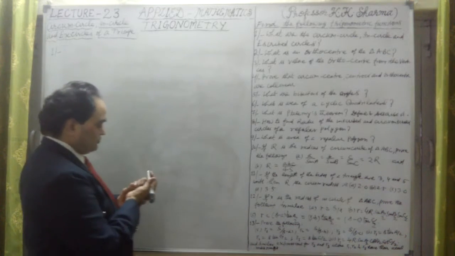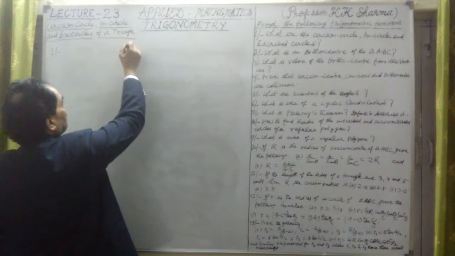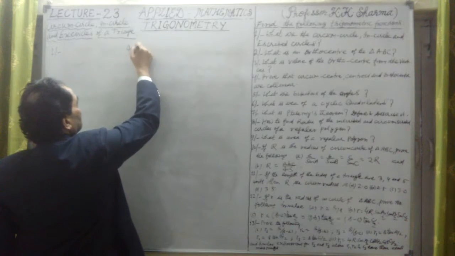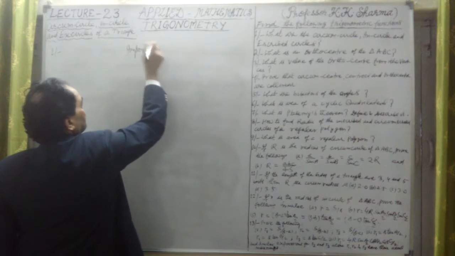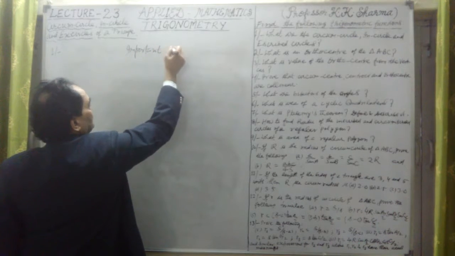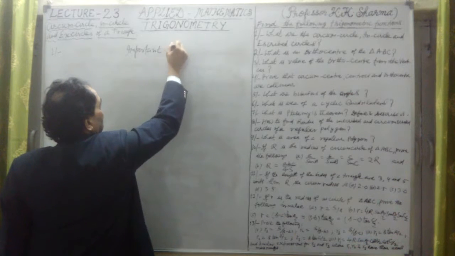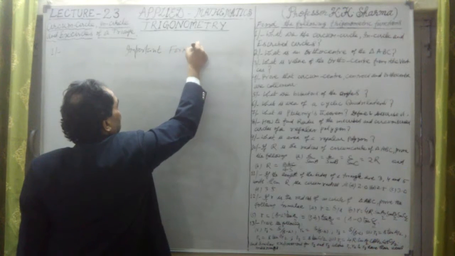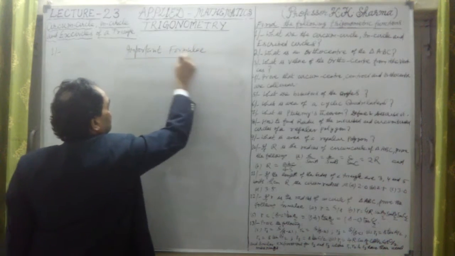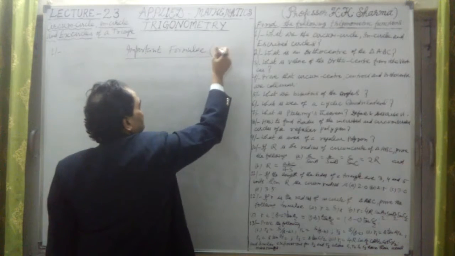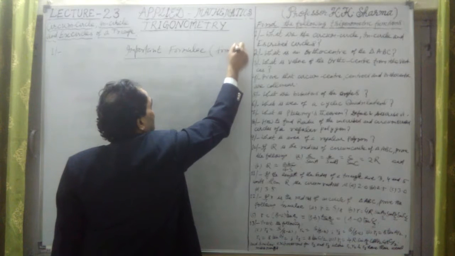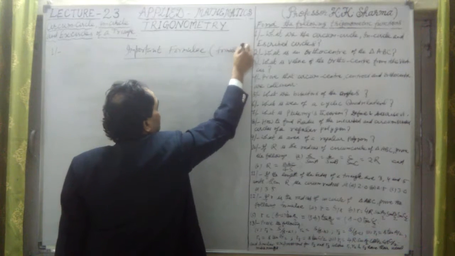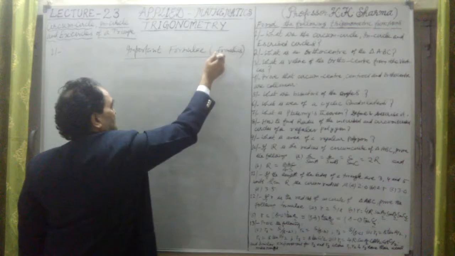These are important formulae, which are to be noted down and remembered. Important formulae or formulas. This is the plural word, formulas.